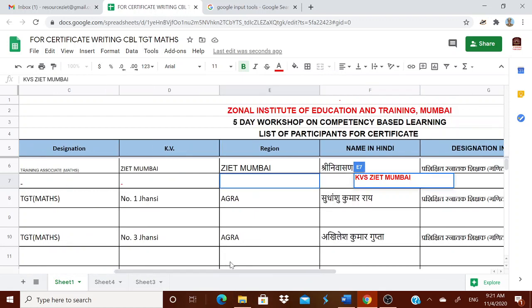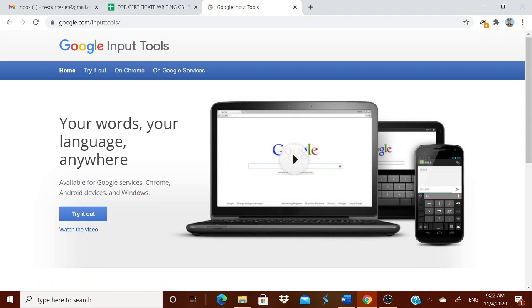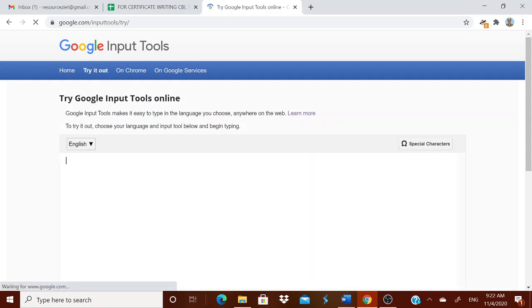Now let us come to the Hindi entries. This Hindi is translated by Google, therefore there may be some mistakes, so please see it. If you are able to type with Unicode on your computer, well and good. Those who are not able to do it by Unicode, I am giving you one more option. Go to Google and type Google Input Tools and click it. Try it out. It can be done online.